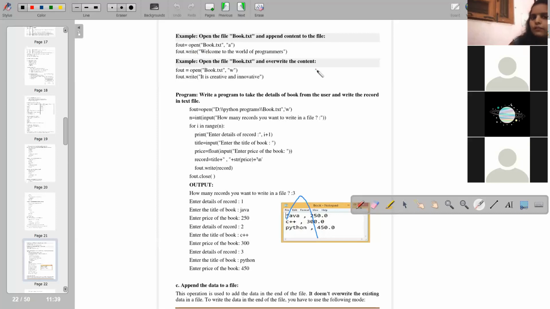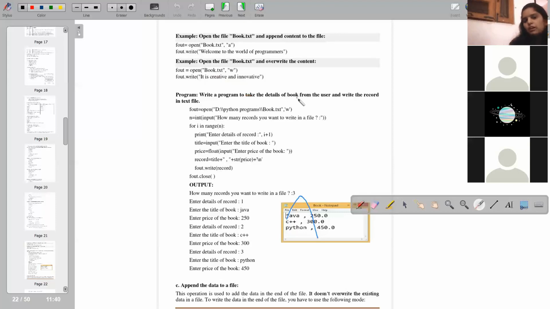Next, open the file and overwrite the content. The last one just appended the content, and now in the next example we want to overwrite the content. Okay, open the file. Again, A is for appending and W is for writing. Okay, fout.write, the same thing, and it will overwrite the content of the file. Fine.